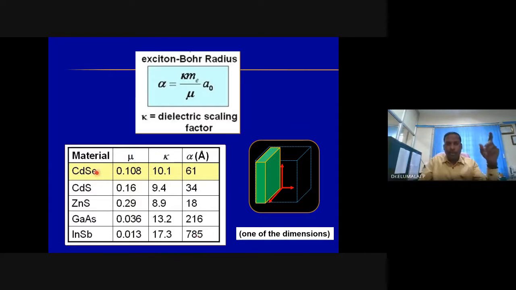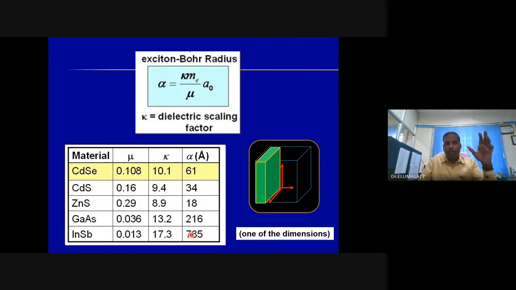Take cadmium selenide: there is a minimum grain size one has to make to see the nanoscale properties, and for cadmium selenide you have to make 6.1.